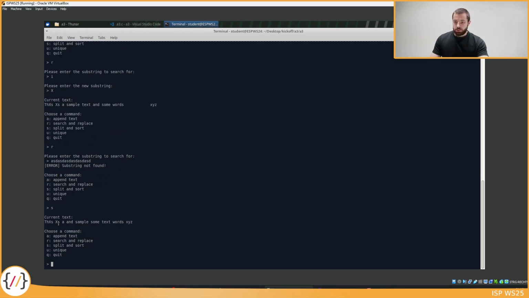This string is now sorted. Uppercase letters come first, then lowercase letters, because this is how they are found in the ASCII table. And if there are words that start with the same letters, always choose the shortest word first. So A is shorter than "and", that's why A was chosen first.